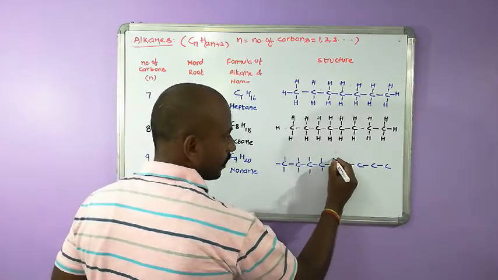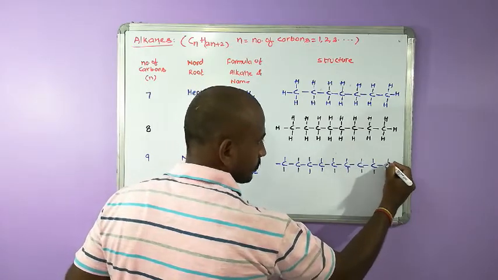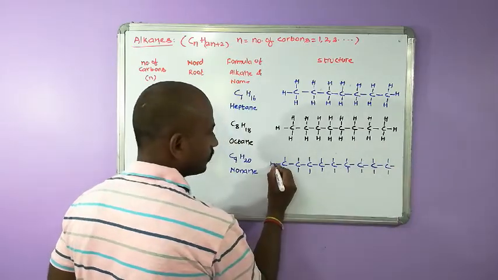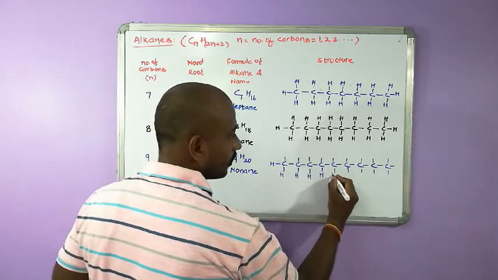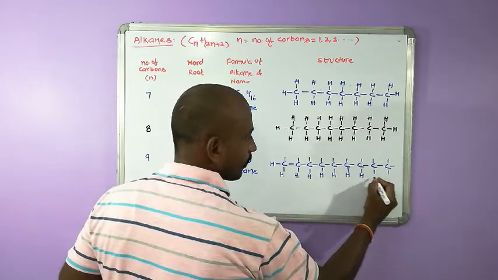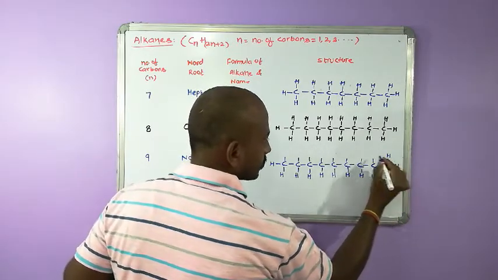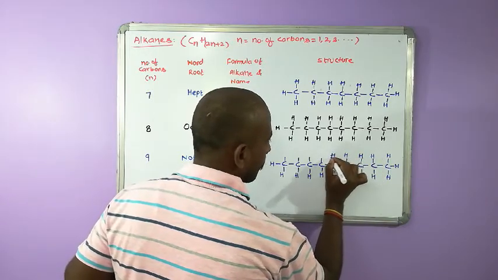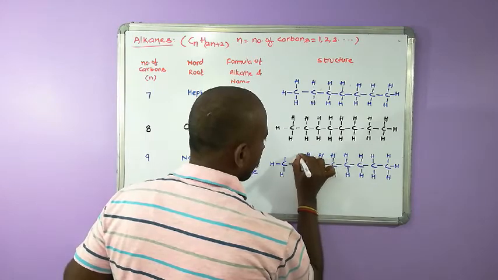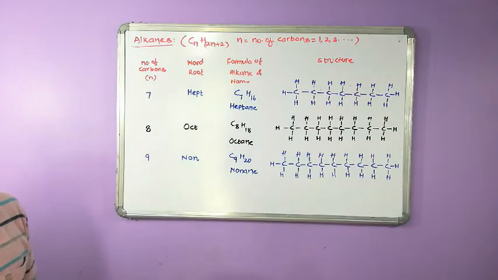That similarity you can draw from these structures. Hydrogen, hydrogen, hydrogen. Keep like this, we will get the structure. Like that we are going to get.